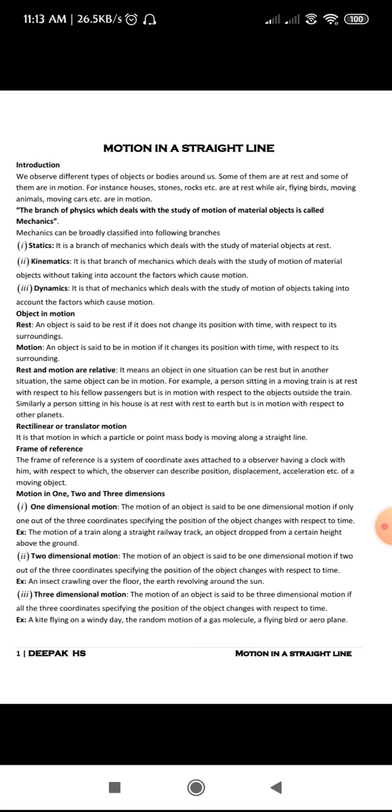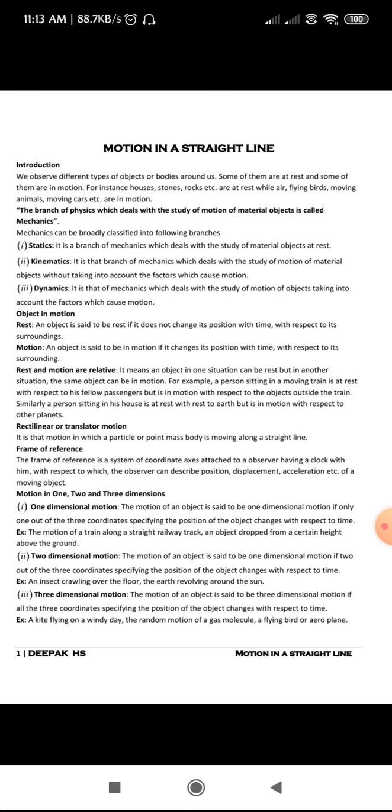Out of 3, where we consider only one coordinate specifying the position of an object with respect to time, it is called one dimension. They have given an example: the motion of a train along a straight railway track.